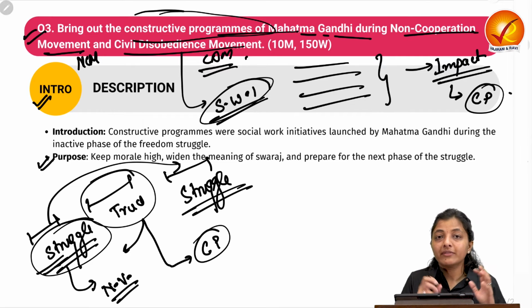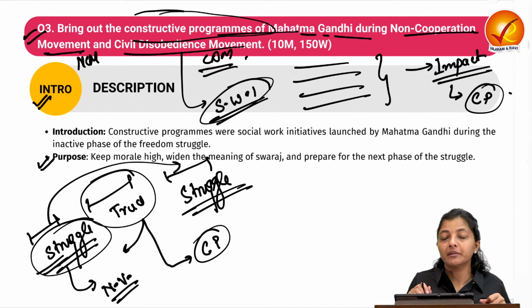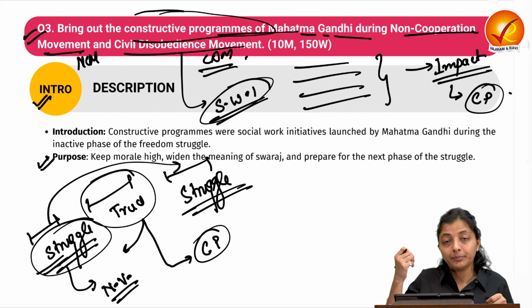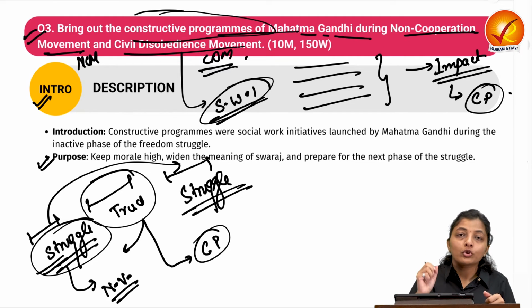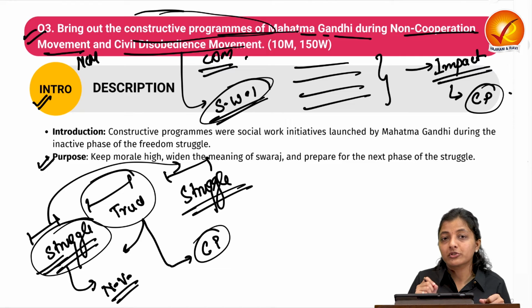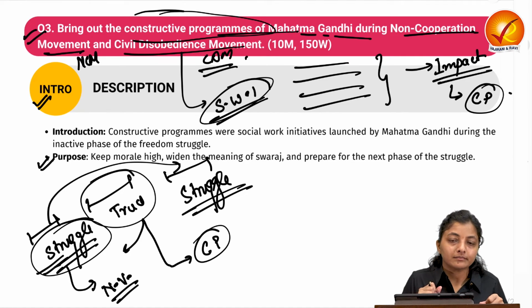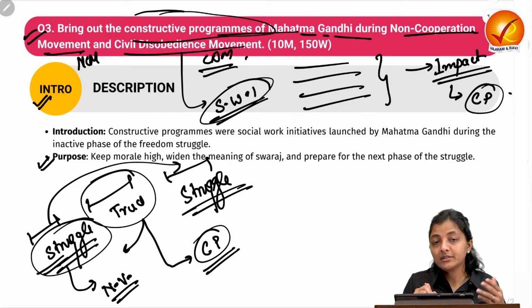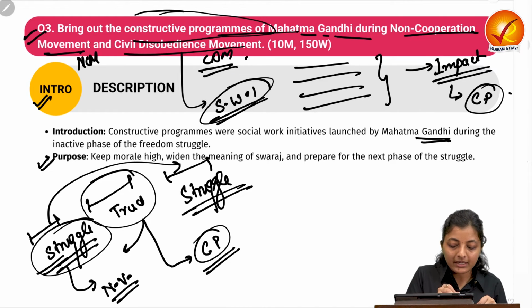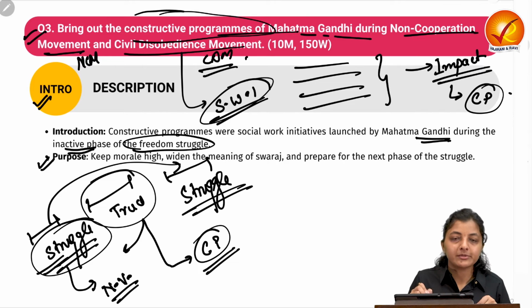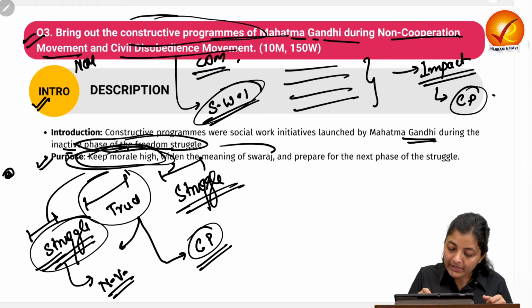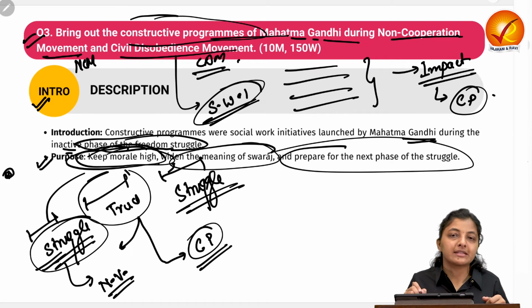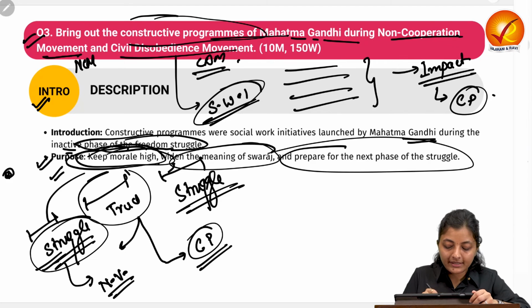The public should be very well aware of how to use these non-violent methods, so that the people understand the training, the various methods, and comprehend what exactly Mahatma Gandhi was trying to ingrain into the public. So these are the constructive programs, social work initiatives launched by Mahatma Gandhi during the inactive phases of the freedom struggle. For what purpose? To keep the morale of the public high, widen the meaning of Swaraj and prepare for the next phase of struggle. So this was his purpose behind these constructive programs or social initiatives.